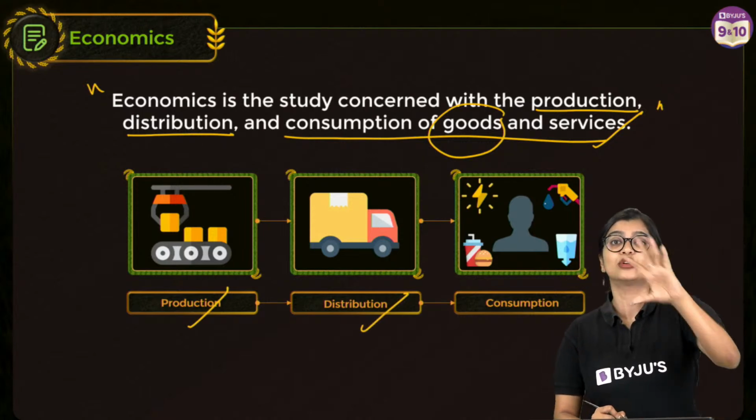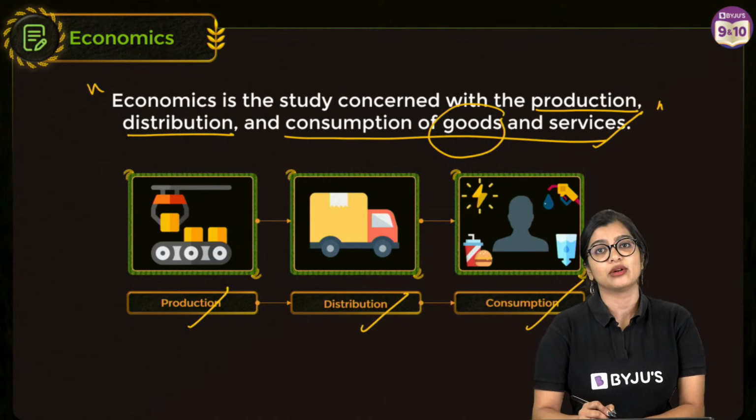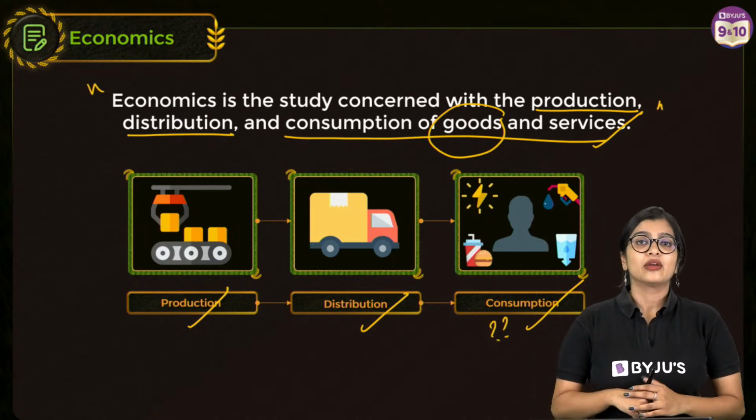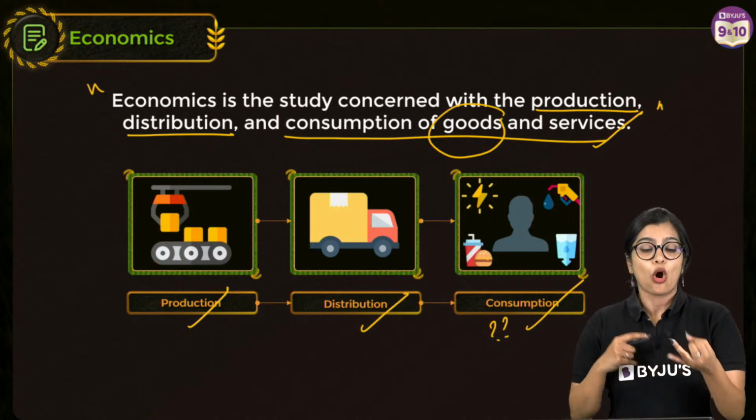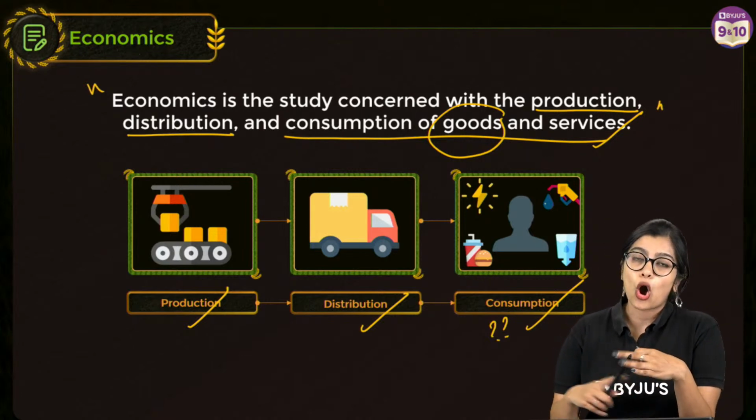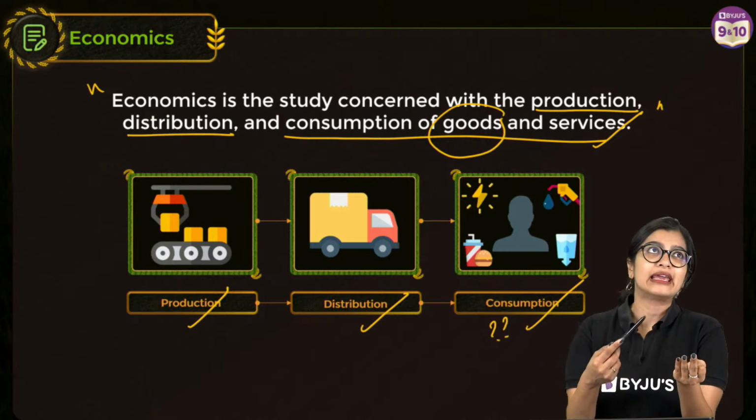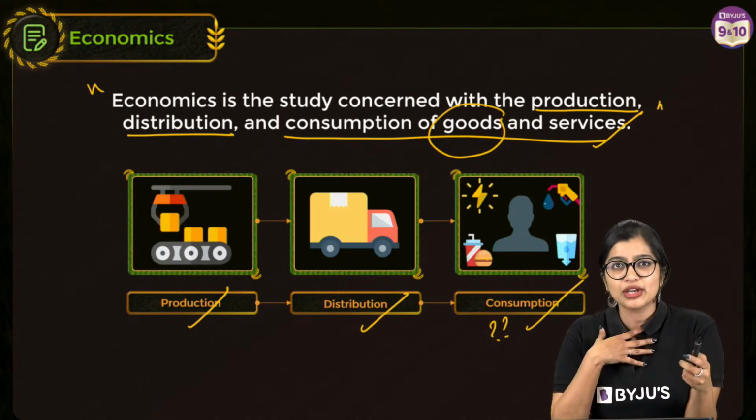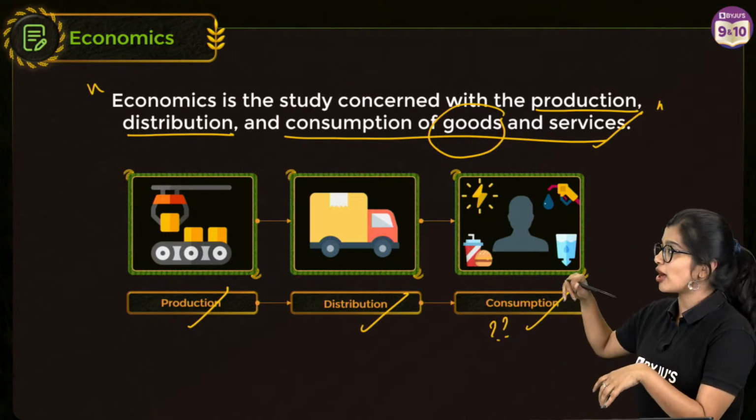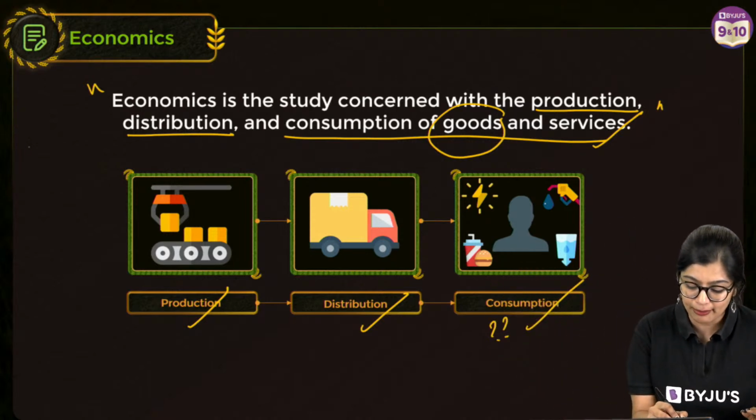That means you have to send it to different parts. Consumption. What is consumption? See, when you are buying a milk packet from the shopkeeper, or when you are buying a phone, or maybe a bed sheet, you are purchasing something and you are using it, right?